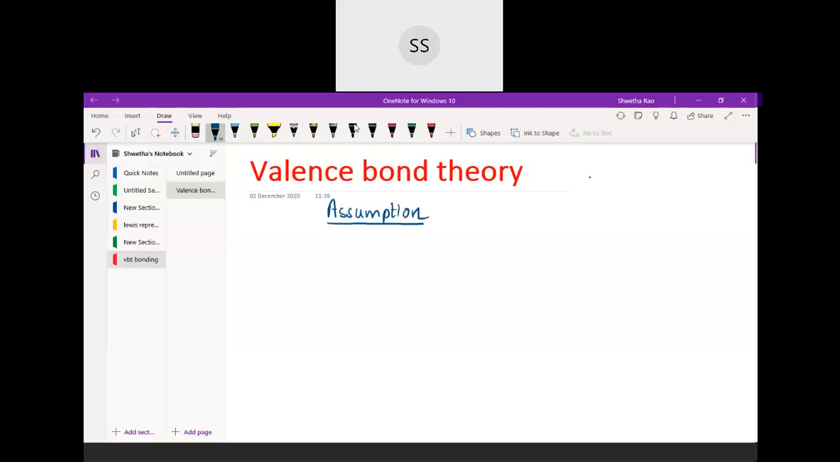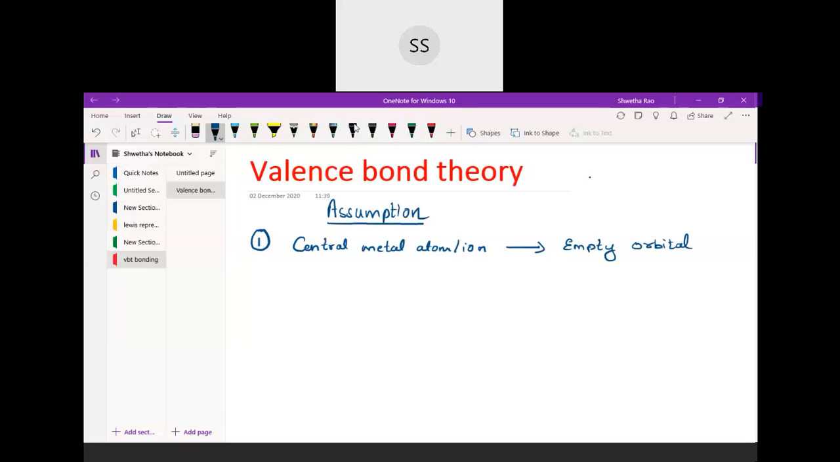The first assumption is that the central metal atom or the central metal ion, to form this complex, provides the empty orbitals so that the ligand can come and form the coordinate bond. The central metal atom or ion is the one which will be providing the empty orbitals. Into these empty orbitals the ligand will come and form the coordinate bond.